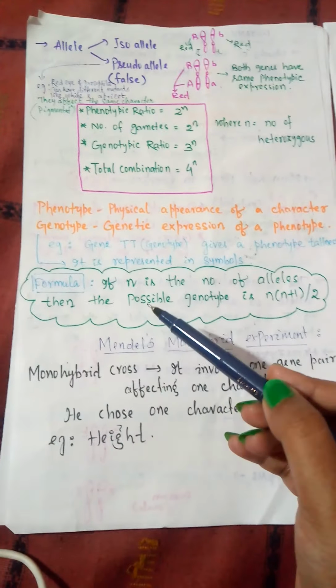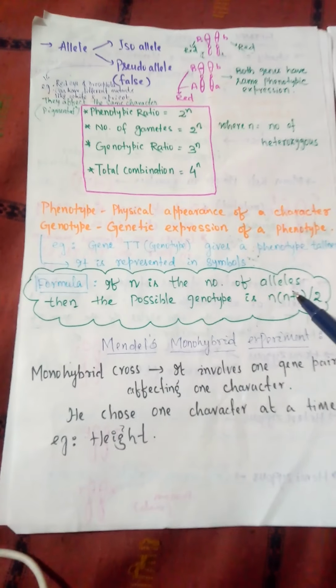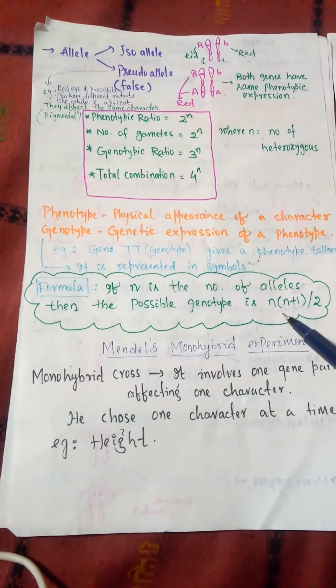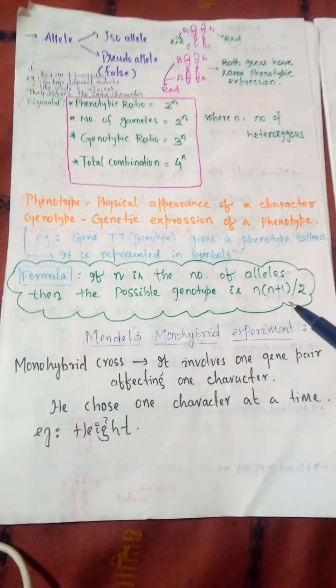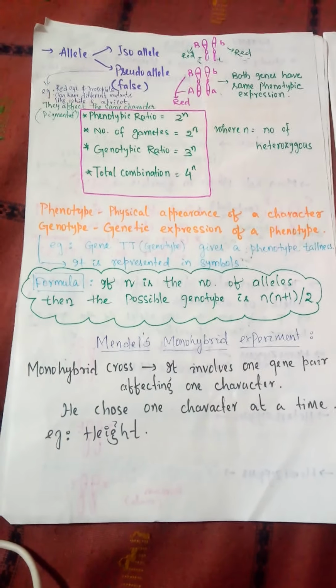Here is another formula for your calculations. If n is the number of alleles, then the possible number of genotypes is n into n plus 1 divided by 2. Okay. Hope this will help you for your preliminary knowledge about genetics. Thank you.